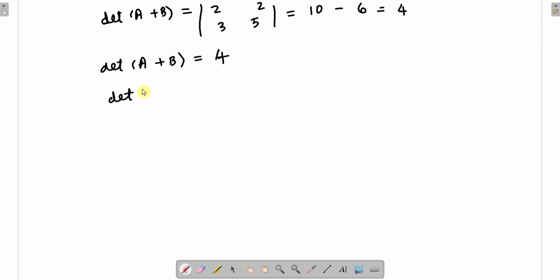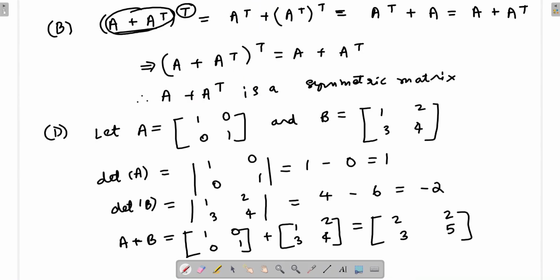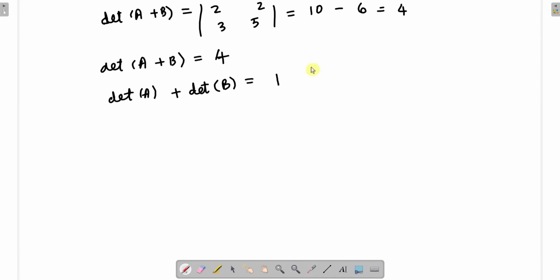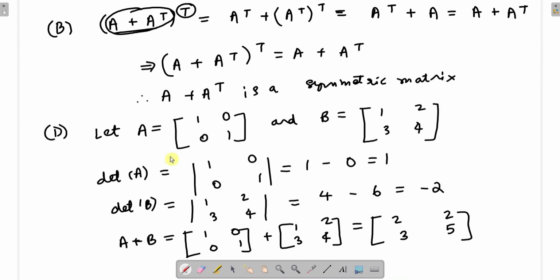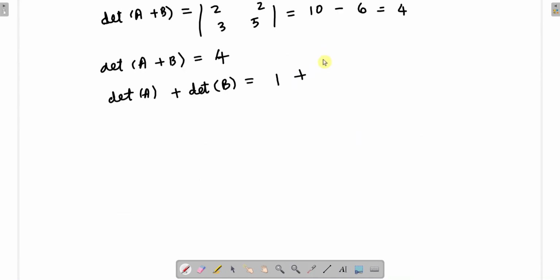And now the sum of the determinants of the matrices. Okay, that is determinant of A plus determinant of B. So which is equal to determinant of A is 1 plus determinant of B, that is minus 2.